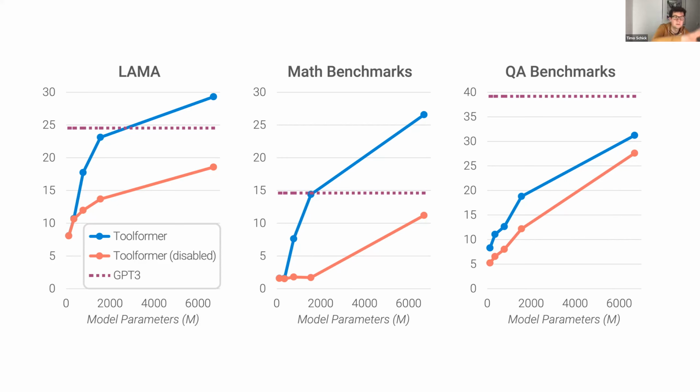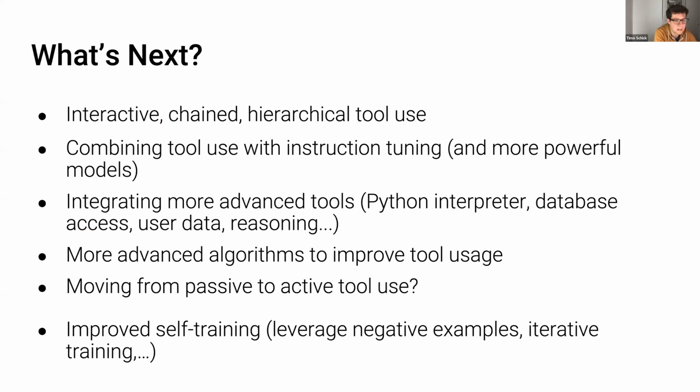We can also see that as we move to the biggest model size, the gap gets a bit smaller. We are currently investigating what happens as you move to 30 or 70 billion parameters, but I don't have any slides for that yet. All right, I'm almost at the end of this talk. I do have one final slide containing a few things that I personally think would be interesting for future work.